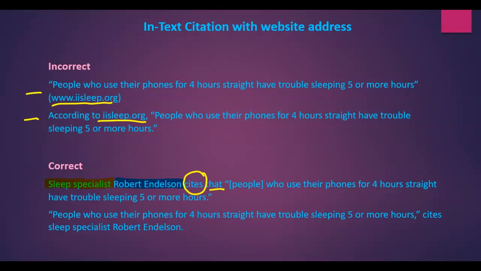We want to put in brackets any words that began with a capital letter, such as the P in people. Originally, this quote started with the word people and the P was capitalized. But since we have a signal phrase, we have to lowercase it and we have to put it in brackets because we're making a specific change to that author's quote. The second way that we do it is we can write the quote and then we can have the verb of attribution and then the author's name and credentials.